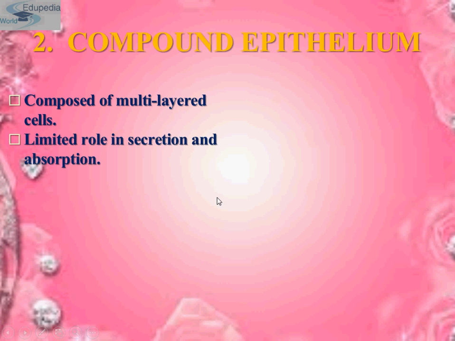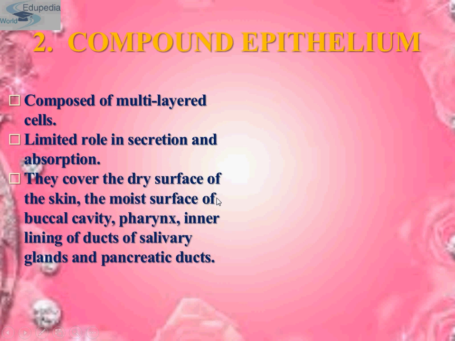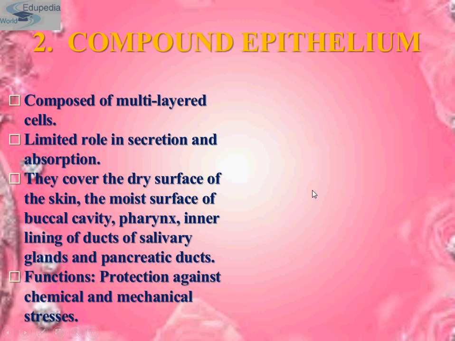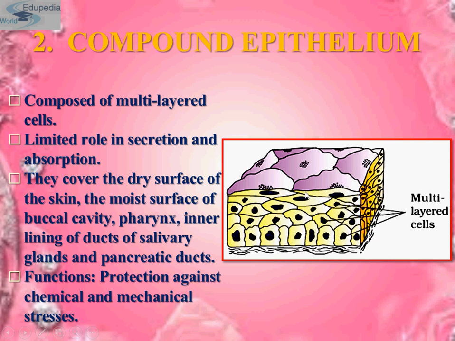But before that, let's go through its points. It is composed of multi-layered cells. Limited role in secretion and absorption is seen in compound epithelium. They cover the dry surface of the skin, the moist surface of the buccal cavity, pharynx, and inner lining of ducts of salivary glands and pancreatic ducts, and their function is to protect against chemical and mechanical stresses. This is our multi-layered epithelium, which is also known as compound epithelium.